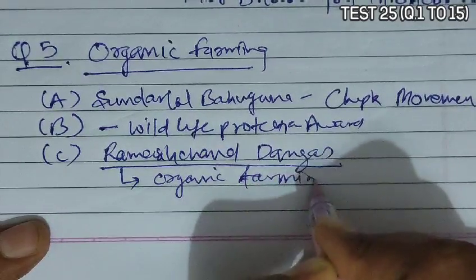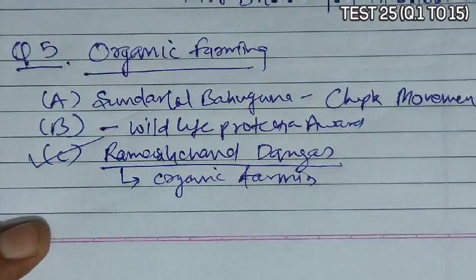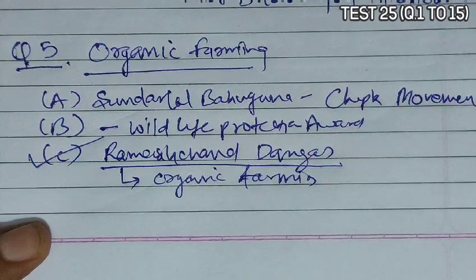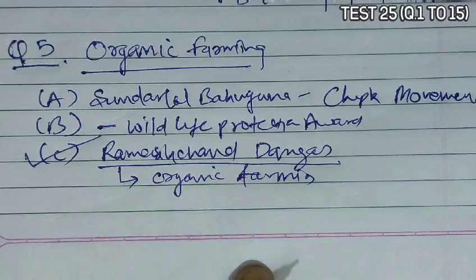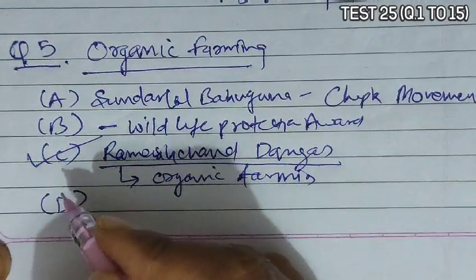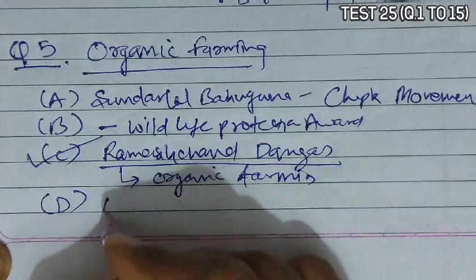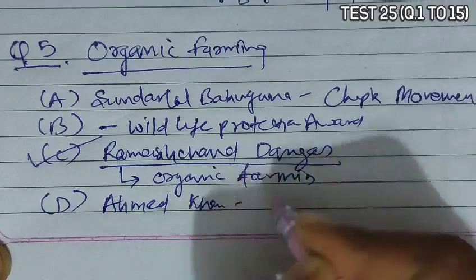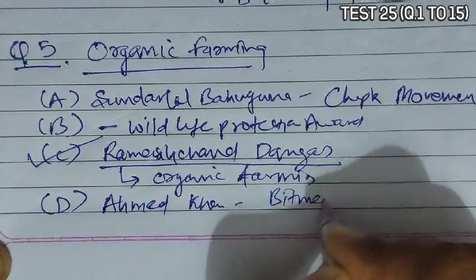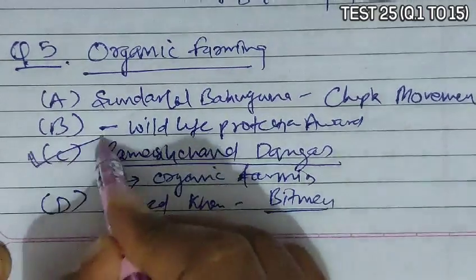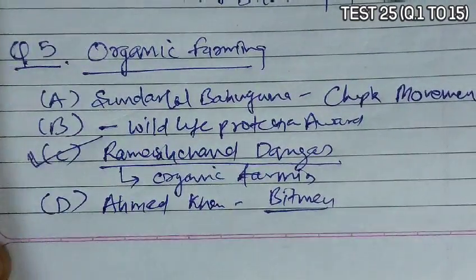He is the person who developed this, and based on this they have now developed the Haryana Kisan Welfare Club, which has a membership of more than 500 farmers. And option D is given as Ahmad Khan. Ahmad Khan is known for laying roads using bitumen and plastic waste. So organic farming is done by Ramesh Chandra Dagar.